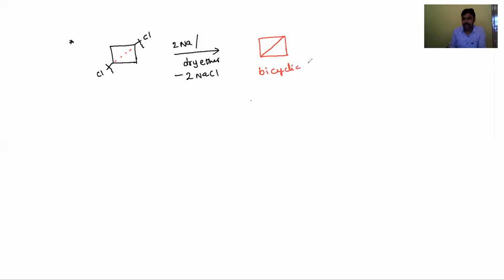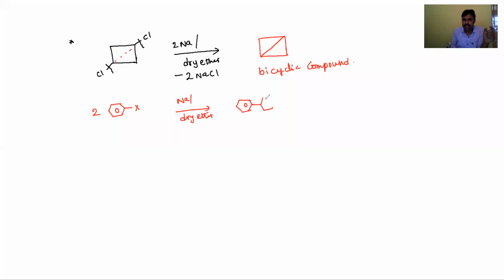This question was previously asked also. What is the product? Okay, students. And the Wurtz reaction, you have to remember carefully. Fittig reaction, what is it, dear students? Aryl halides: 2 moles of aryl halides in the presence of sodium metal and dry ether produce biphenyl.